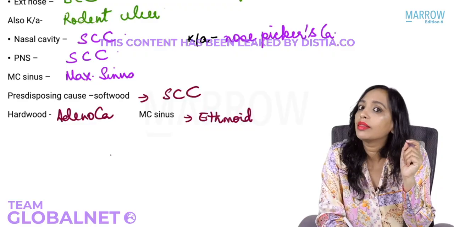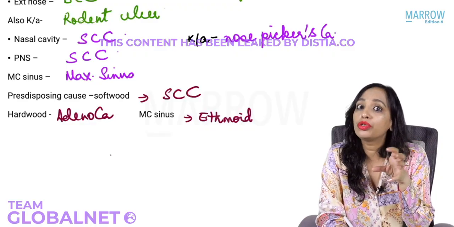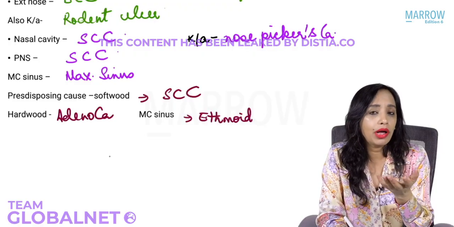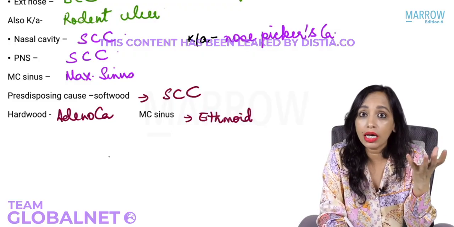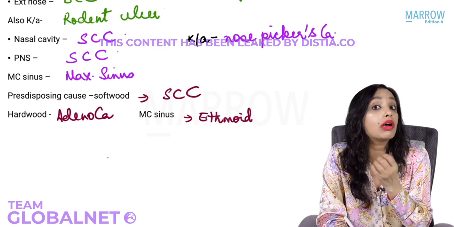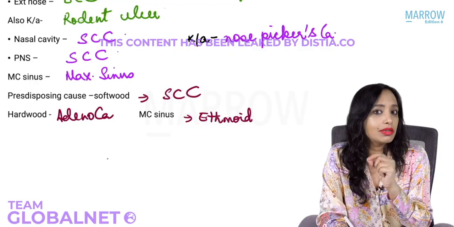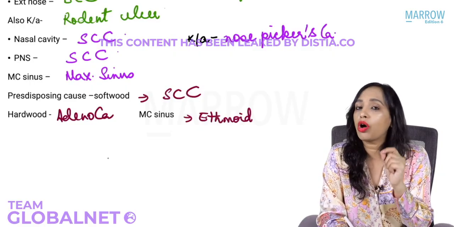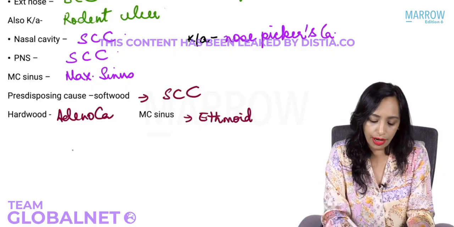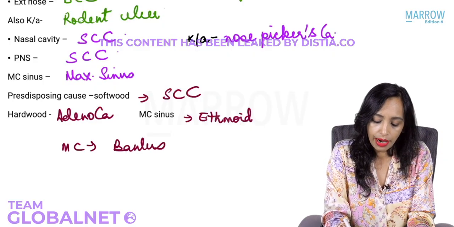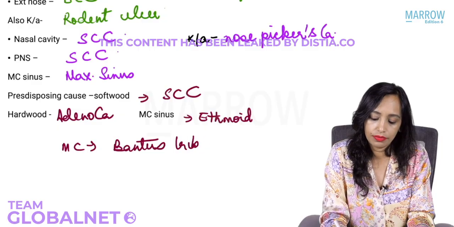In Africa there is a population known as the Bantu tribe. They have the culture of burning wood, and the wood available there is mahogany wood, which is the most carcinogenic. So that is why this carcinoma of the paranasal sinuses is most commonly seen in the Bantu tribe of Africa.